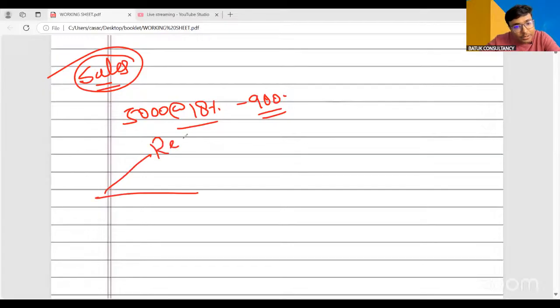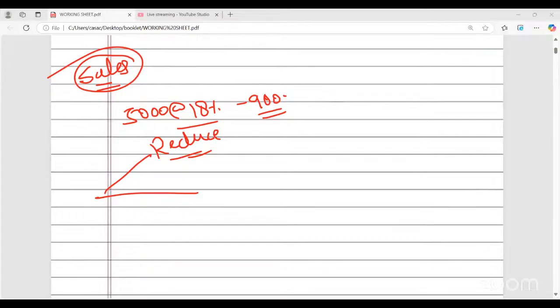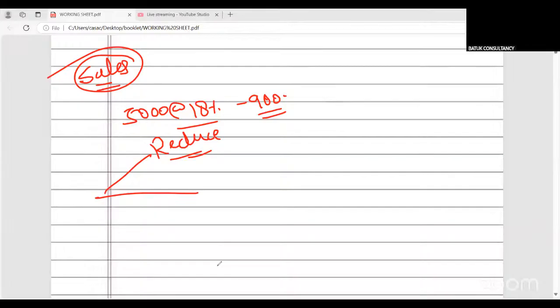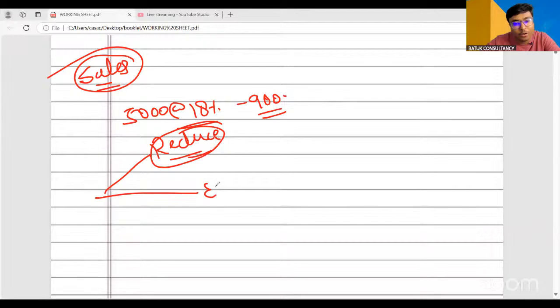I want to reduce. There may be chances I have to reduce the outward supply or I have to enhance the outward supply. Now, the question is why I have to reduce or why I have to enhance the supply.